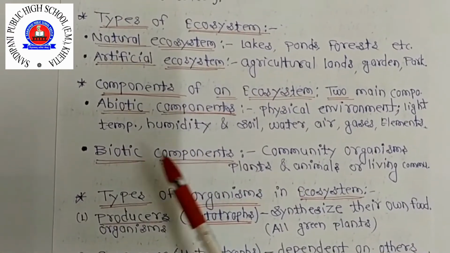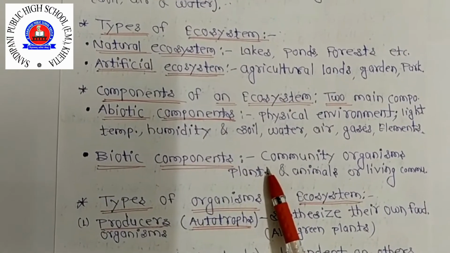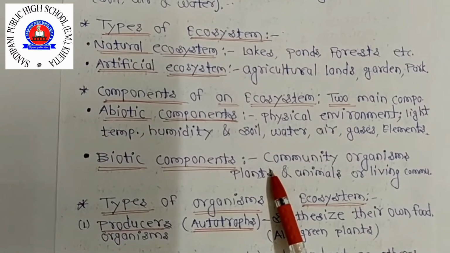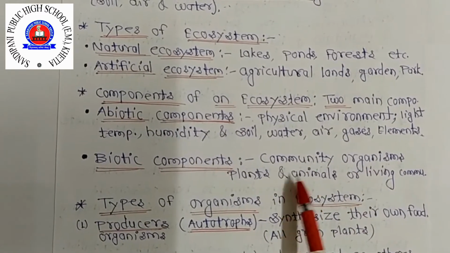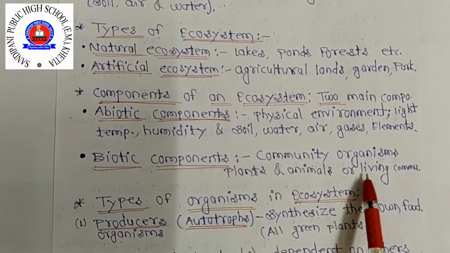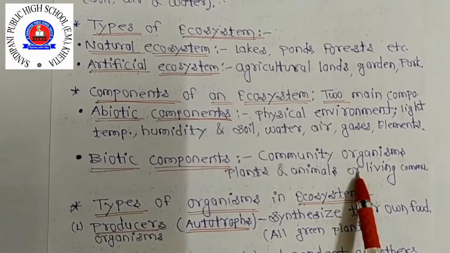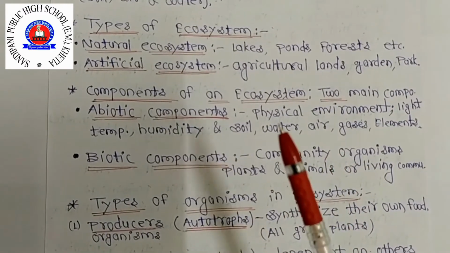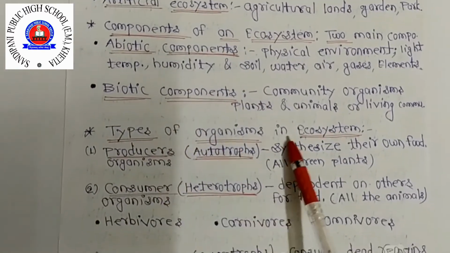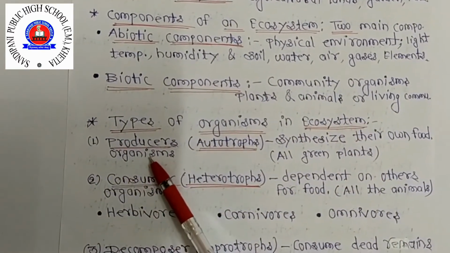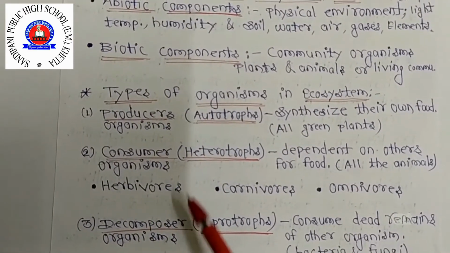Now biotic components. The biotic component of an ecosystem is a community of organisms, like plants and animals, the living community. It includes three types of organisms: producer, consumer and decomposer.